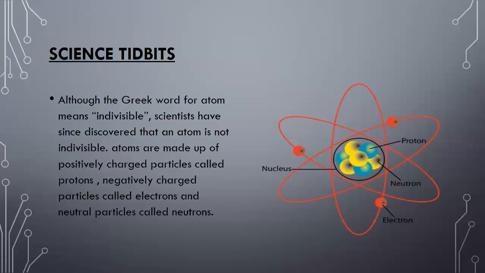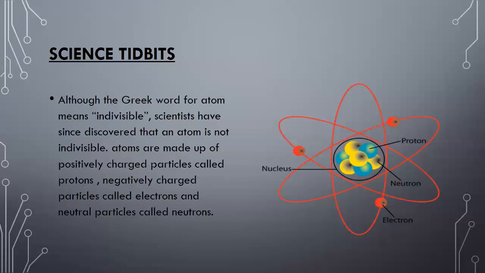There are many particles inside the atom, but out of these, three particles are called fundamental particles because these are the particles which are present in all atoms of elements. What are these fundamental particles?